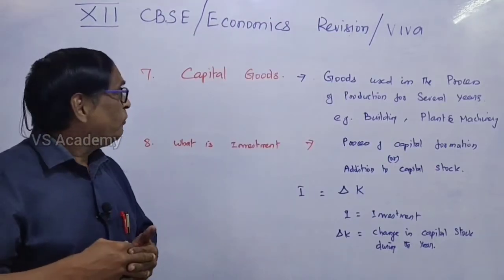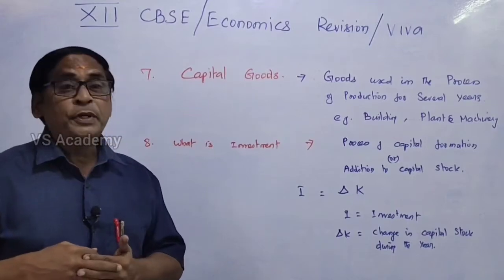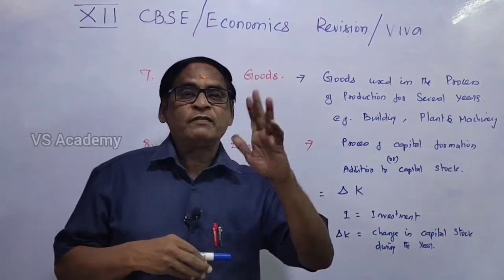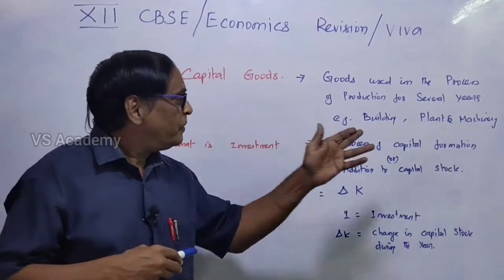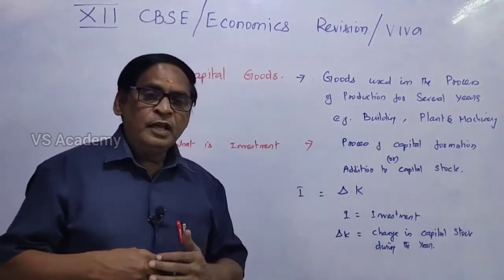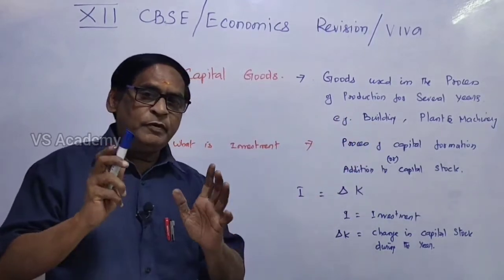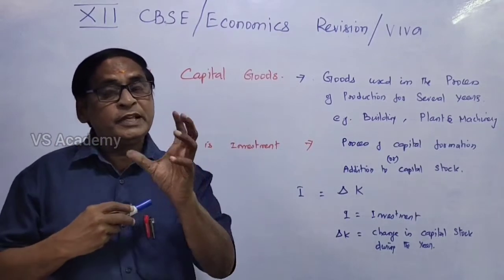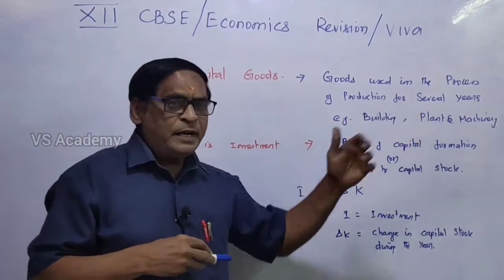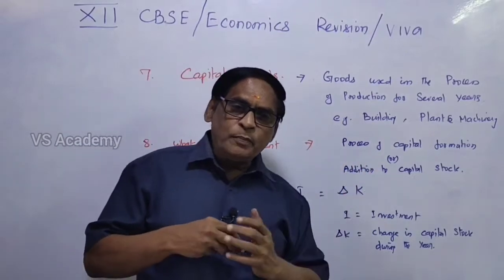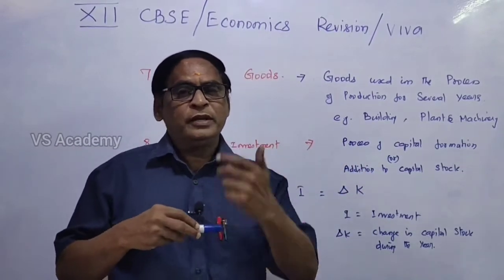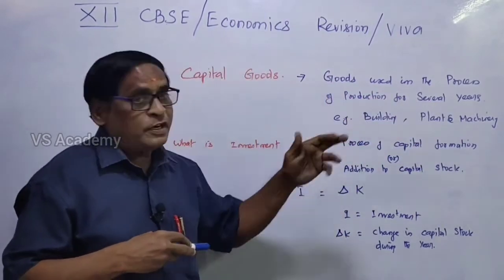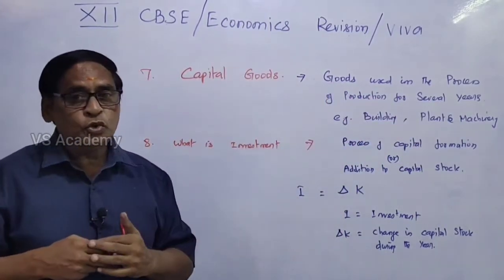If you are asked the question, what are capital goods? Capital goods are nothing but the goods used in the process of production for several years. For example, if you purchase machinery or a building, definitely you will be in a position to get rent for so many years. So it is a revenue-making investment. And then plant and machinery: with plant and machinery, you can produce goods and services, you can sell them, you can earn. So the goods which are used in the process of production for several years are called capital goods.